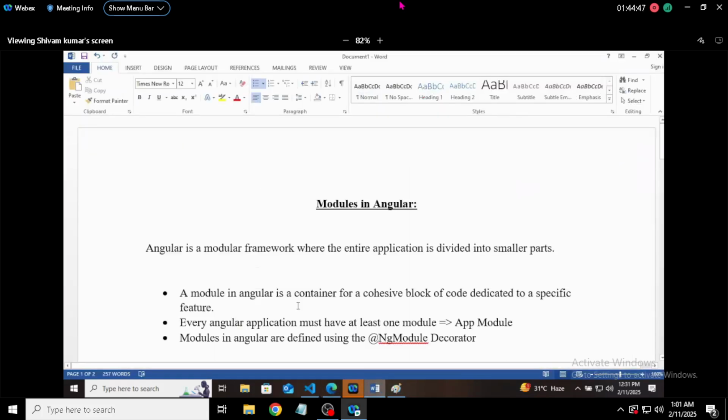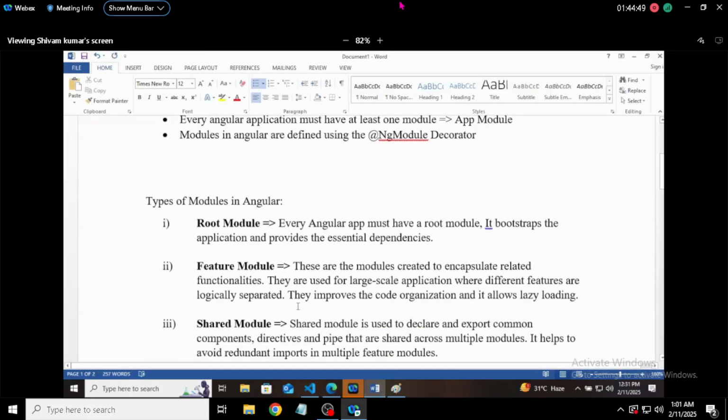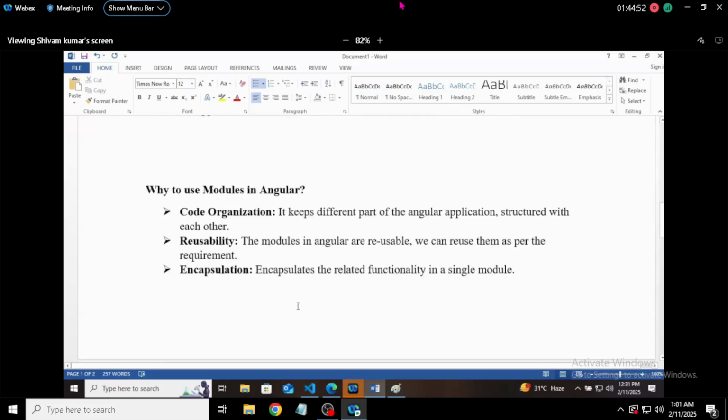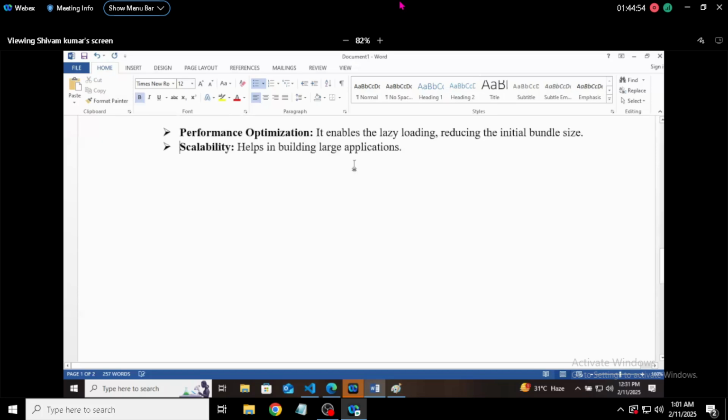Let's talk about more here. Now, what is this NgModule decorator, why is it used, and why are we focusing on it? So we are going to discuss the NgModule decorator.